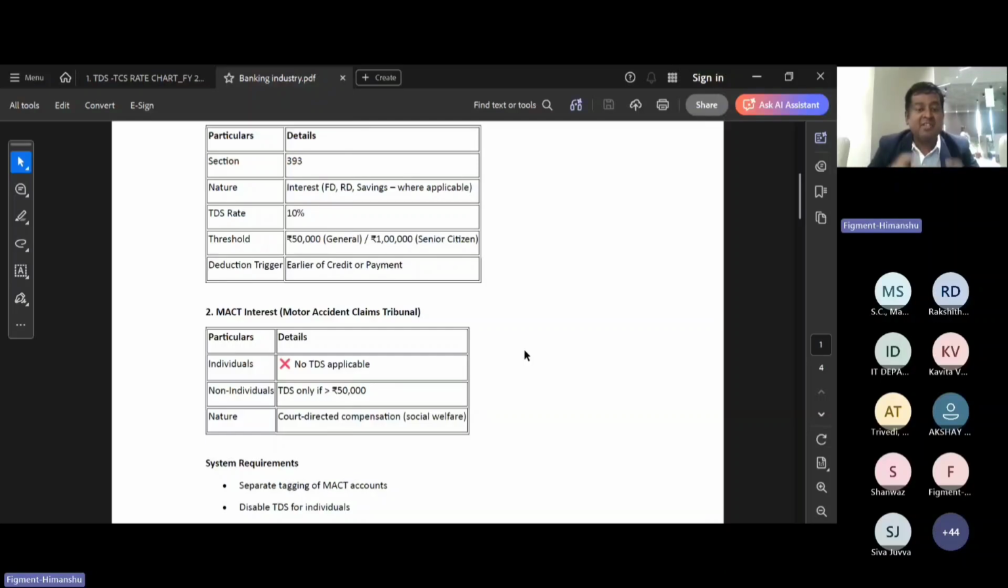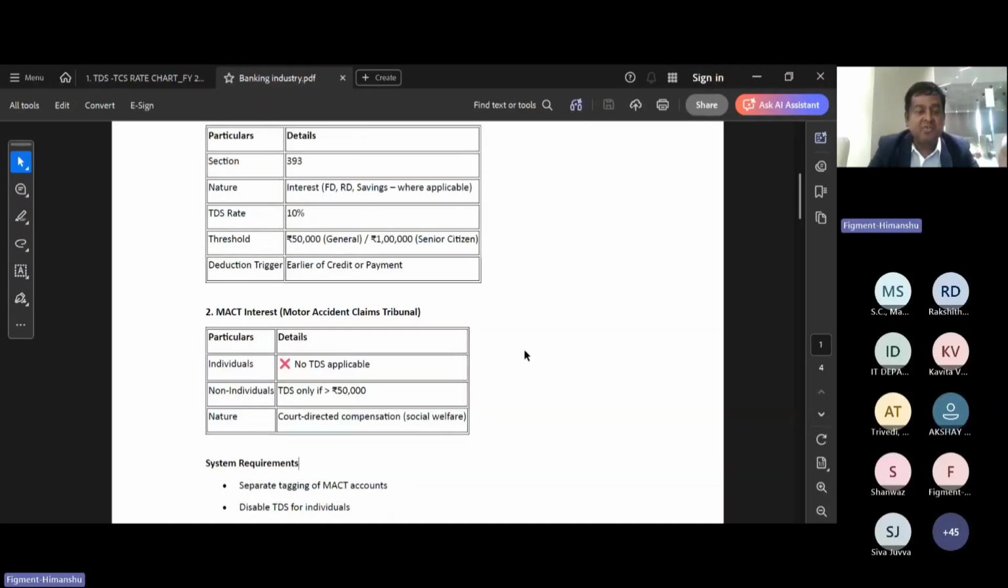For the MCAT interest, motor accident claim interest, for the individual cases, if a bank or insurance company is paying the interest, then there is no TDS applicable. For the non-individual cases, the TDS is applicable only if the interest component amount exceeds rupees 50,000. So this is the important scenario that needs changes in the system also. We require the separate tagging of the MCAT account.